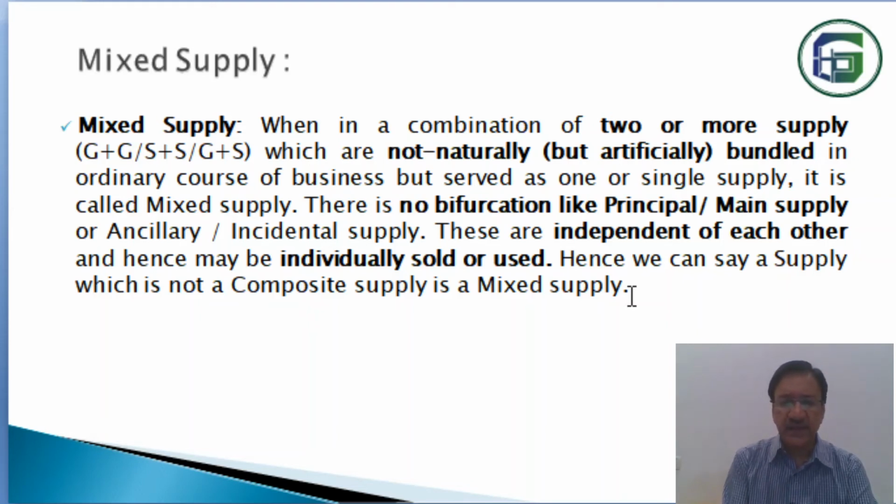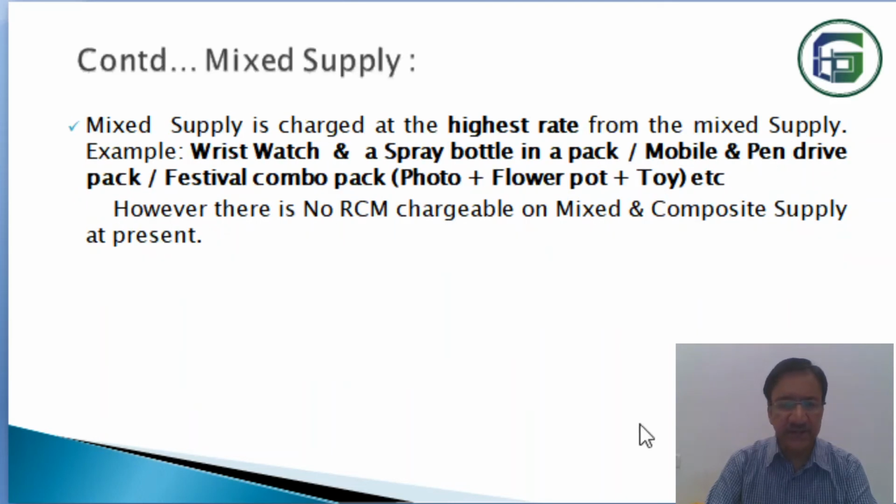So in case of mixed supply, they are artificially packed up and they are independent items. They can be individually sold or purchased if the dealer agrees, but the dealer forcefully makes a combination of these as a package. Now take the example, then you can understand it better. Let us see the example. Mixed supply is charged at the highest rate from the mixed supply. I will talk about it later on.